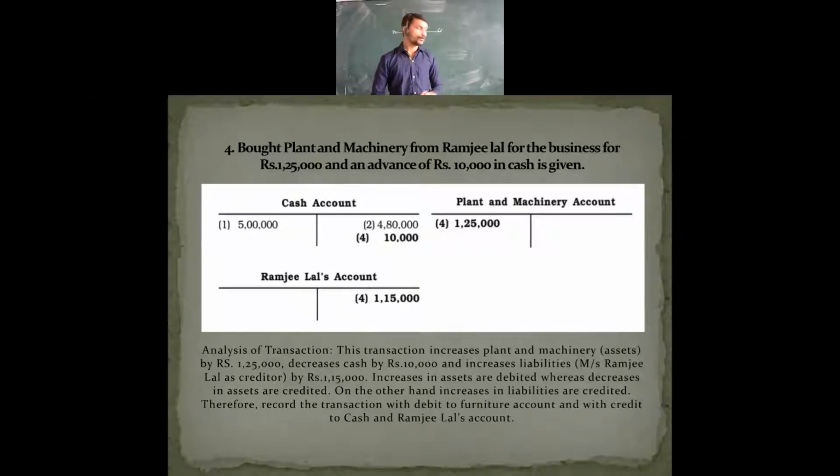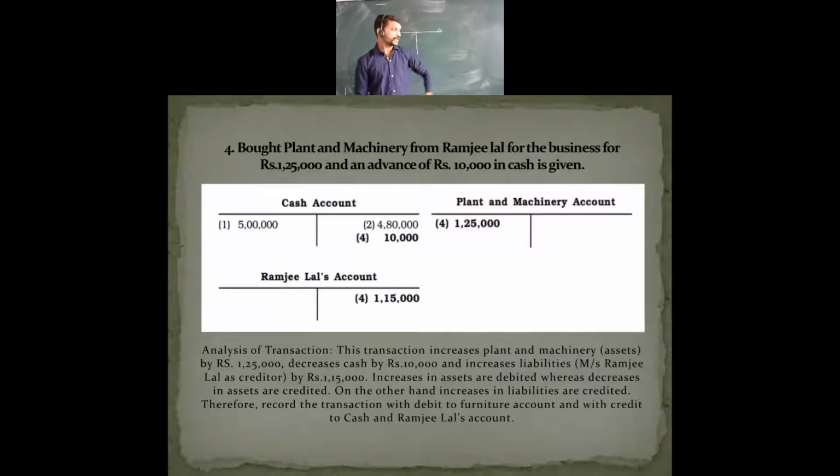And a new account is opened here. Whose account is it? Ramji Lal's account is opened here. Now 1,15,000 is credited. Why? Here there is a decrease in asset. When there is a decrease in asset, what do we do? We credit it. When there is an increase in asset, debit. When there is a decrease in asset, credit. So this is the thing.